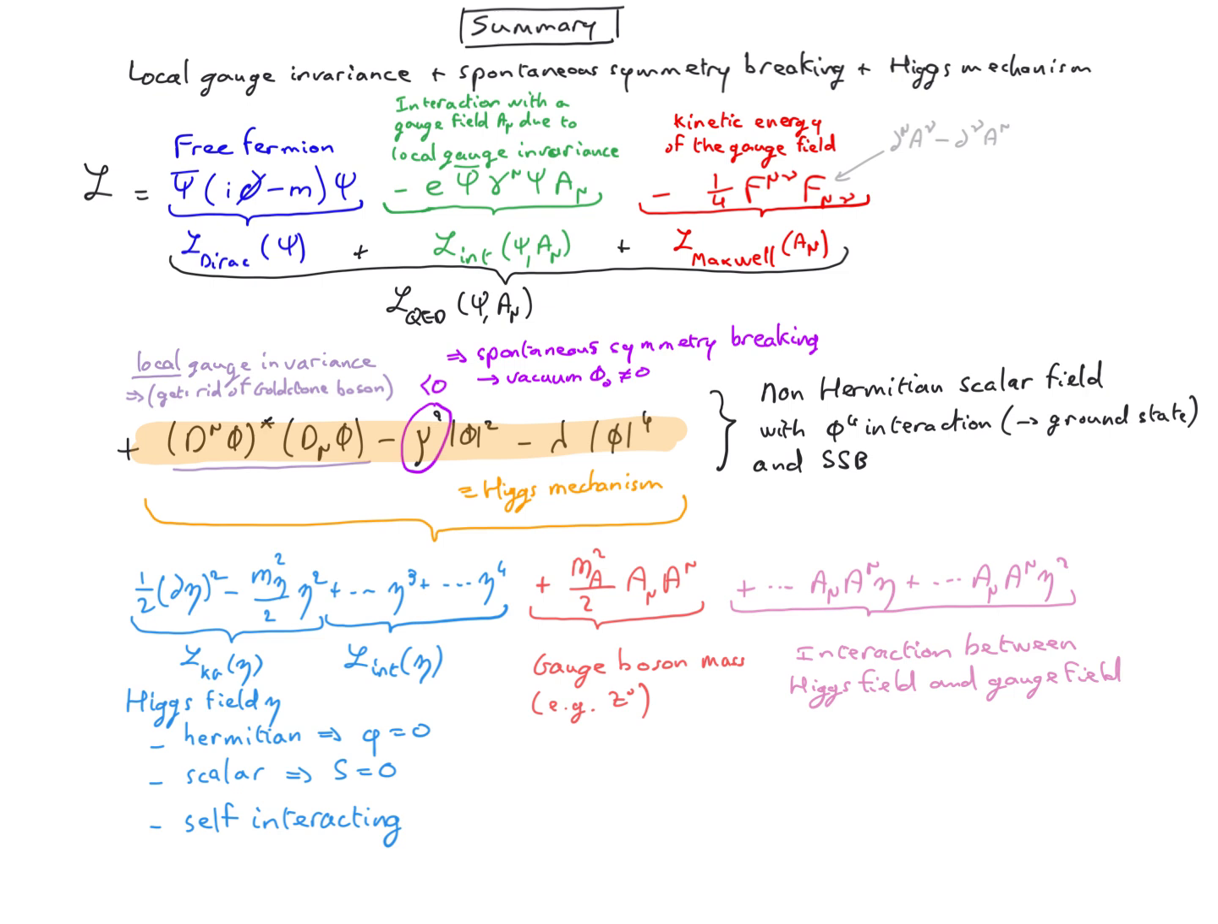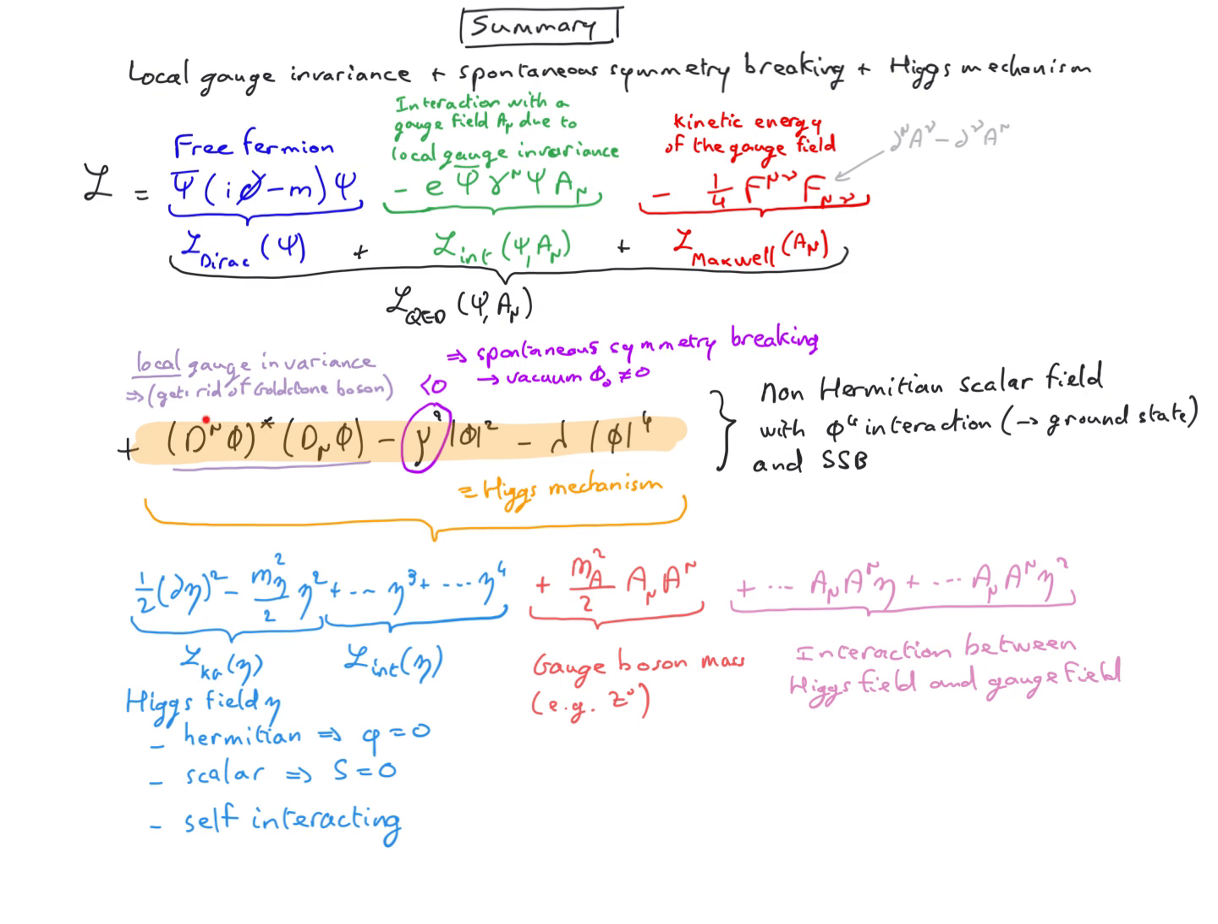Then we expanded the complex scalar field around the vacuum in order to rewrite it as a function of the Higgs field, eta, which is Hermitian, meaning that it has no charge. It is scalar, meaning that its spin is 0, and it's self-interacting because we see we have eta cubed and eta to the fourth terms appearing in the Lagrangian.